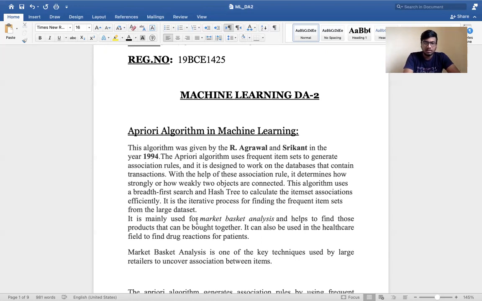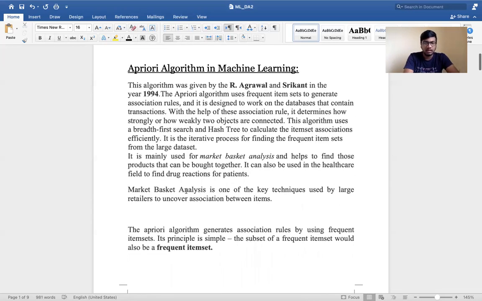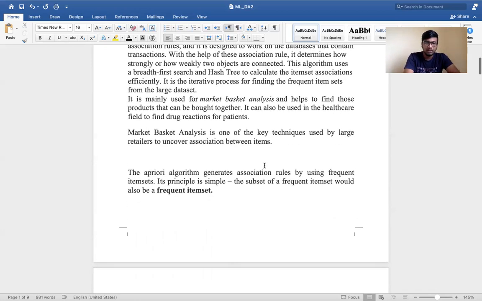It is mainly used, as I told before, for market basket analysis, and it helps to find those products that can be bought together. It can also be used in the healthcare field to find the drug reaction for patients. What are the reactions of the individual drugs for the respective patients? Market basket analysis is one of the key techniques used by large retailers to uncover the association between items, so they can read the customer's mind. If a customer is willing to buy this product, then with respect to that product, what the customer is also willing to buy, they can read the minds of the customers by using this.